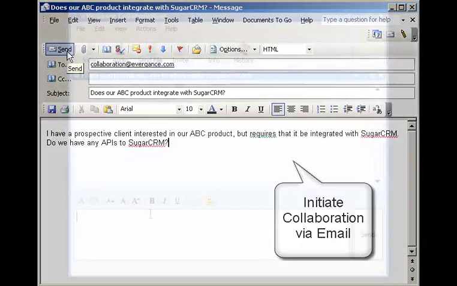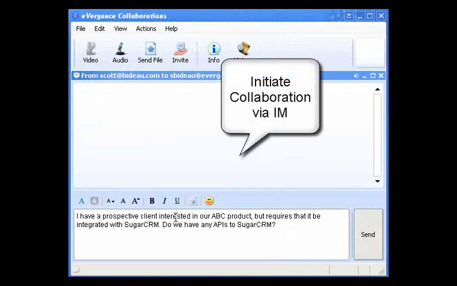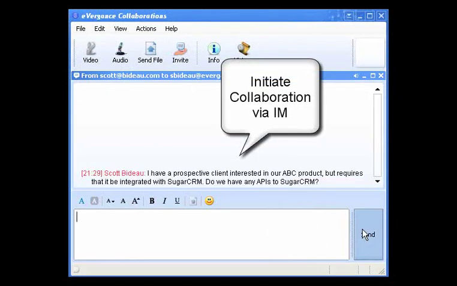Upon clicking the Send button, our framework will automatically intercept the message and create a collaboration workspace. If a user instead prefers Instant Messenger as their communication channel, they can simply send an IM to our collaboration screen name and hit Send. Our framework will automatically intercept the instant message and create a collaboration workspace.